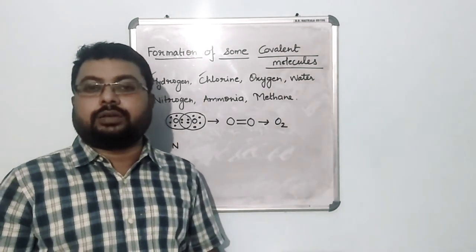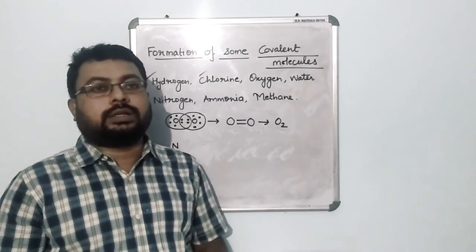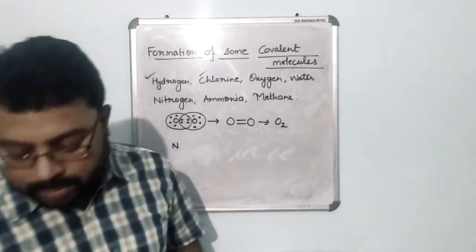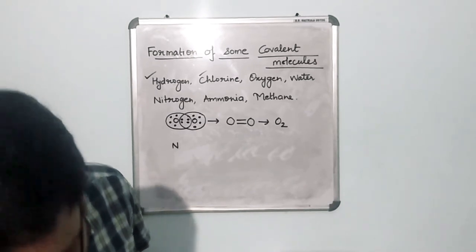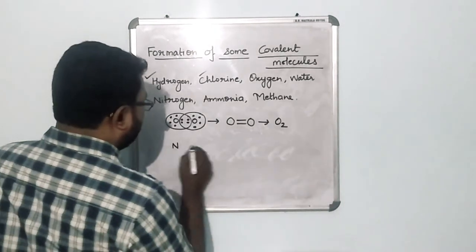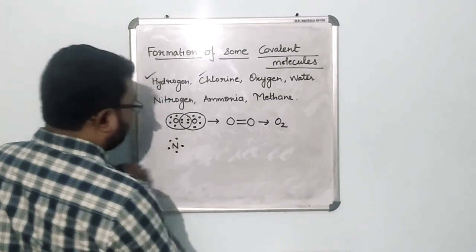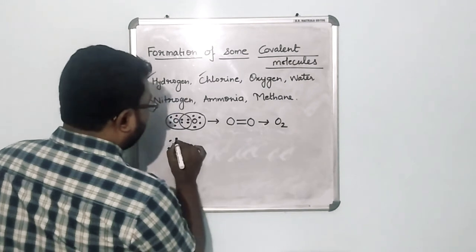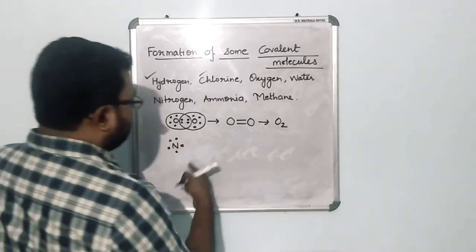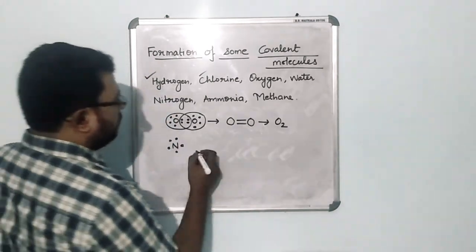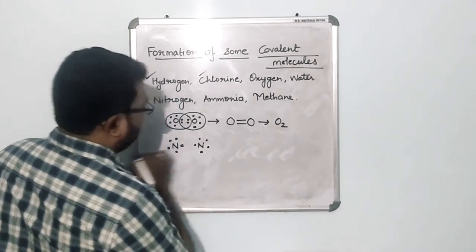The atomic number for nitrogen is 14. Okay, sorry, it is 7, I believe, right? The atomic number for nitrogen is 7. So when it is 7, it has got 1, 2, 3, 4 and 5 electrons over here, so 5 valence electrons. When it comes across another nitrogen atom, see what happens. Now nitrogen, 1, 2, 3, 4 and 5.